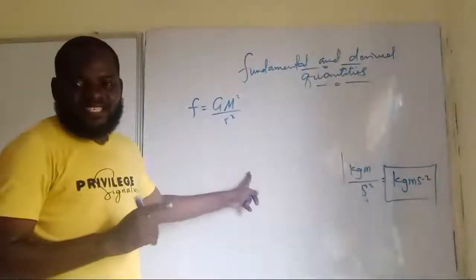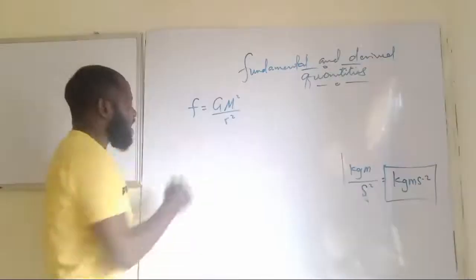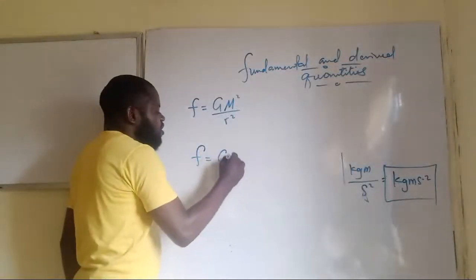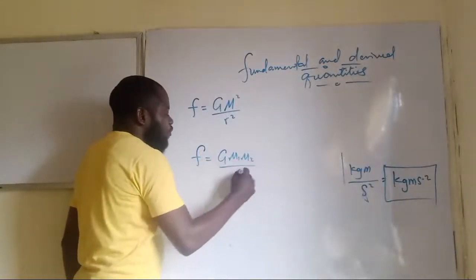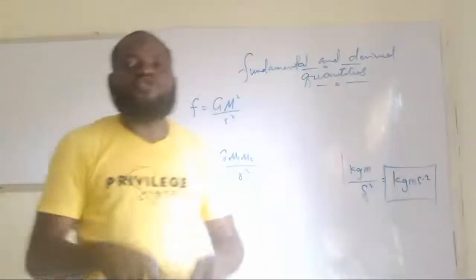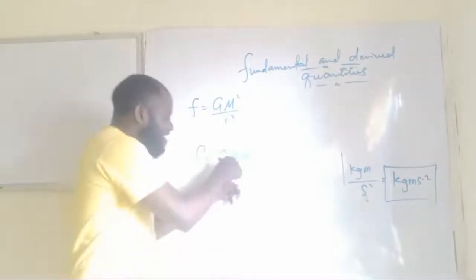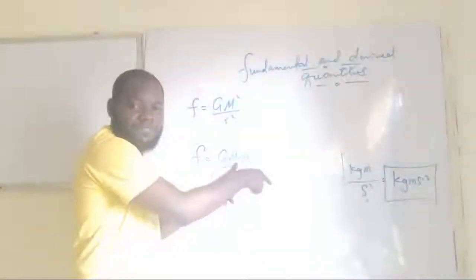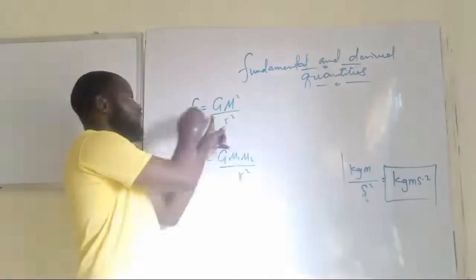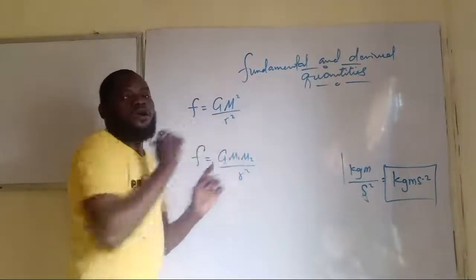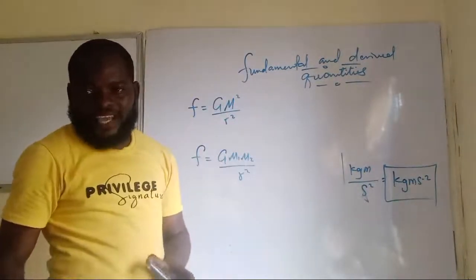In this case, don't make the mistake of saying F is equal to G m1 m2 over r squared, otherwise you will complicate your issue. Just assume that these are the same mass and write F equal to G m squared over r squared. Do you get that clear now?